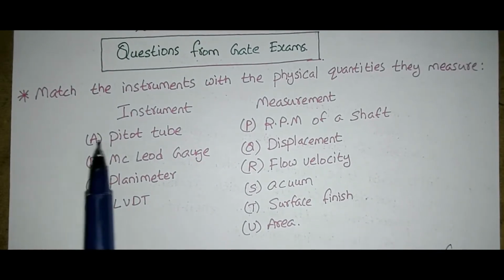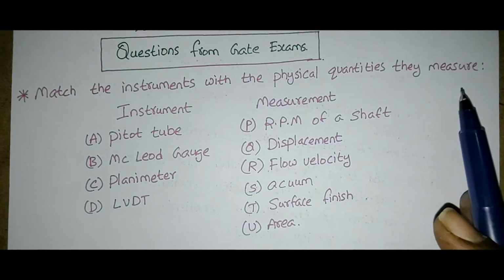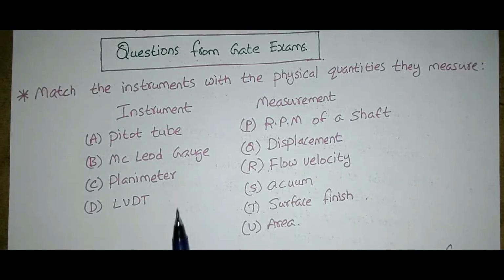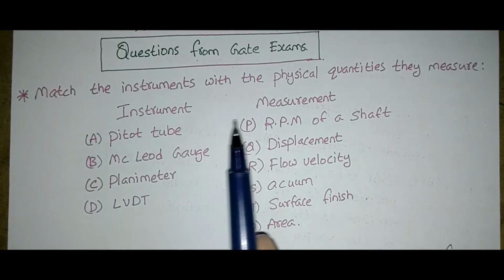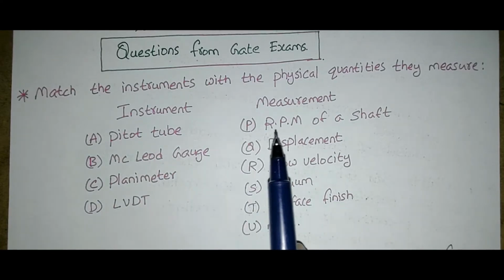Match the instruments with the physical quantities they measure. Here this is the match the following. The heading is instrument and here it is measurement. We have to check properly which instrument is related to which type of measurement and select the correct option.